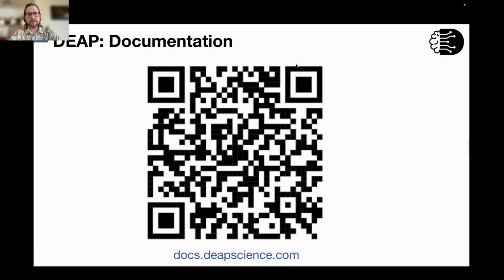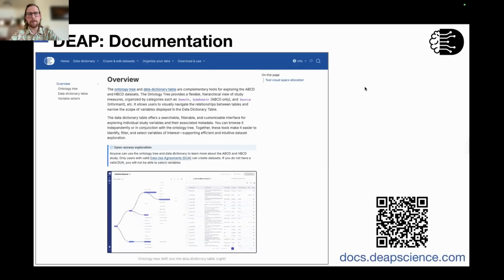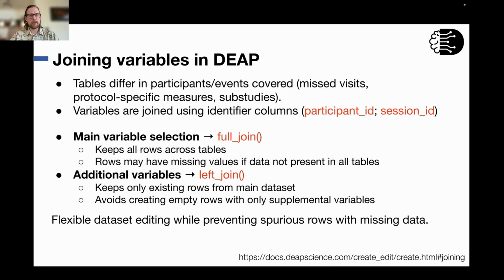I'm going to hop back over to my slides now and give another plug for our documentation. If you want to learn more about DEAP, we have extensive information about everything from how the platform works for users that don't have a data use certification to creating data sets. We also have a lot more information on how the data sets are created and compiled. For example, one of the things that I didn't go over is the joining of the data. The joining function operates differently when you're selecting all the variables versus just selecting variables from the additional dialog box. You can learn about that here on the screen by pausing really quick, or you can go to our documentation website URL at the bottom and read even more in depth there too.